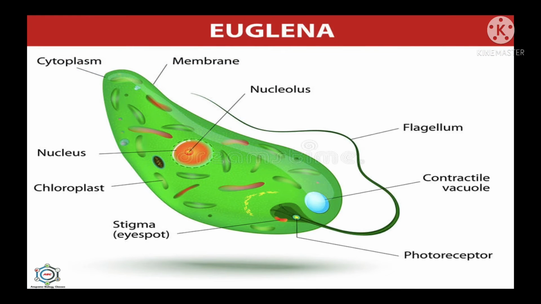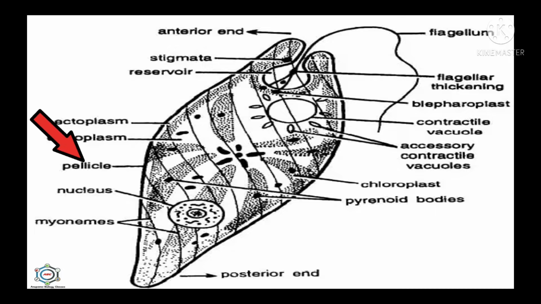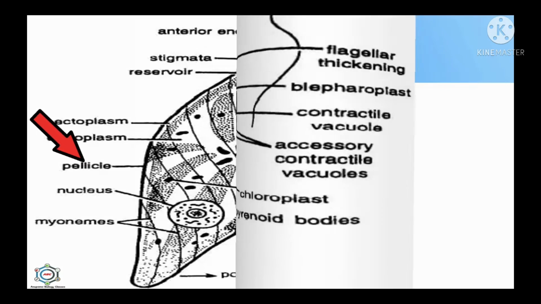Now, in case of their structure, the protoplasm is surrounded by a distinct plasma membrane or plasmalemma. So protoplasm is present inside the cell, and the membrane is the outer structure which bounds the protoplasm inside. Here no cell wall is present. In addition, some protists have an outer covering of pellicle, cuticle, or cellulose wall. The photosynthetic forms have a distinct cell wall made up of cellulose.